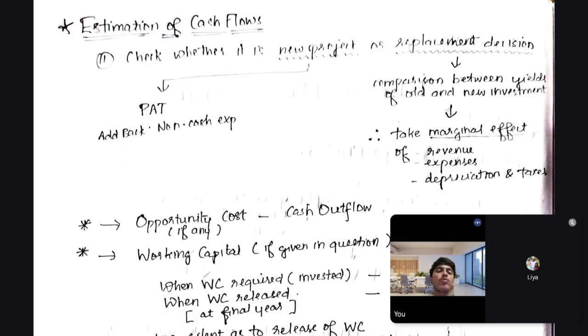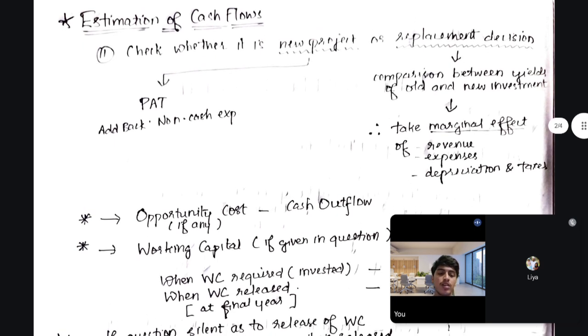There are many things. So when you read the question, too much crammed information will make your brain burst. The reason is that we can't understand the question properly, and the reason for that is we can't understand the concepts, like the difference between the concepts. There are many concepts in this chapter. In investment decisions, there are so many concepts that are closely similar to each other. If you see one concept, you feel that this is the other one, and if you see that one, you feel vice versa. So the main problem is that we have to differentiate among them.